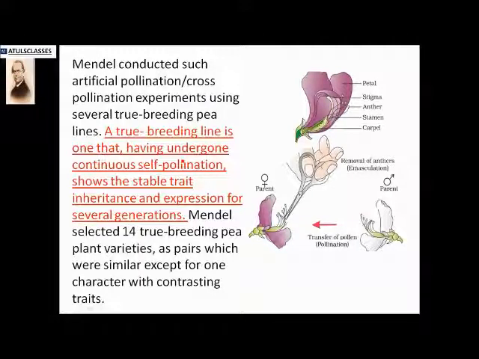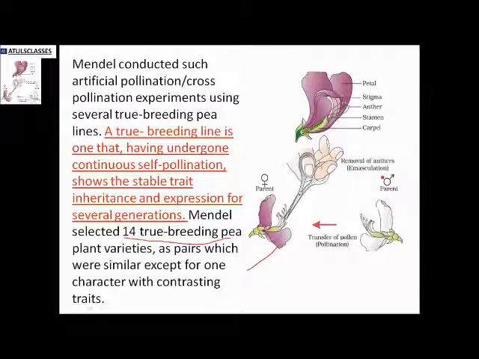So he used true breeding pea plant varieties. True breeding plant varieties means that if you grow them again and again and collect the seed, they will give the same type of trait that was required in the experiment.